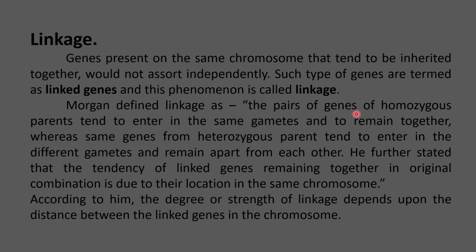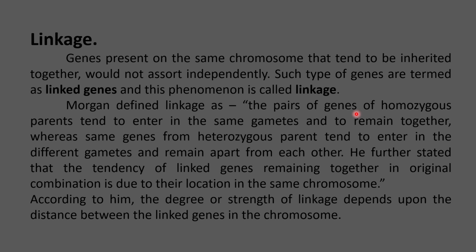It is not like the genes will be separated and distributed to the gametes separately. When meiosis is happening, the DNA sequence gets transferred as a unit, as a whole.